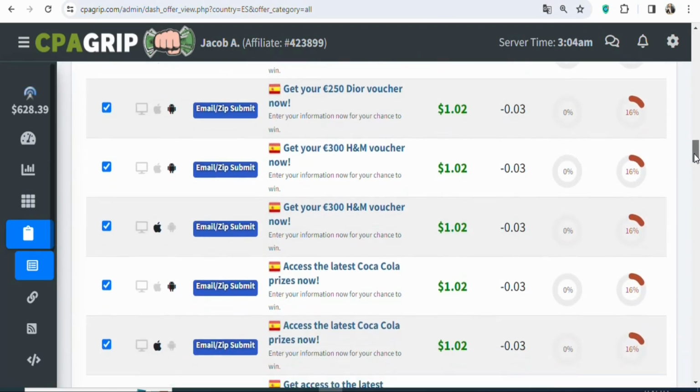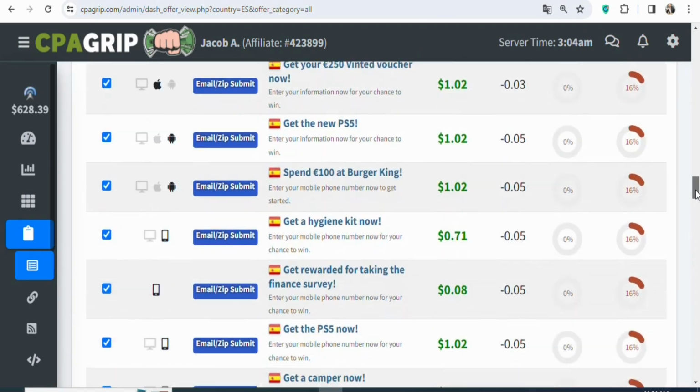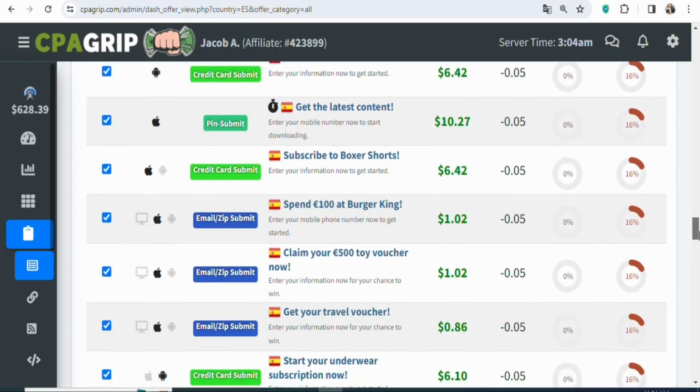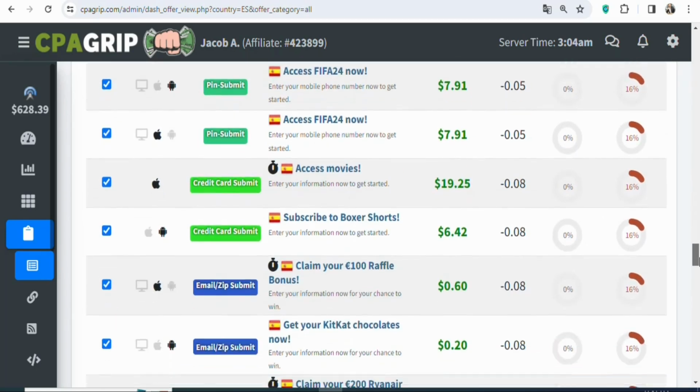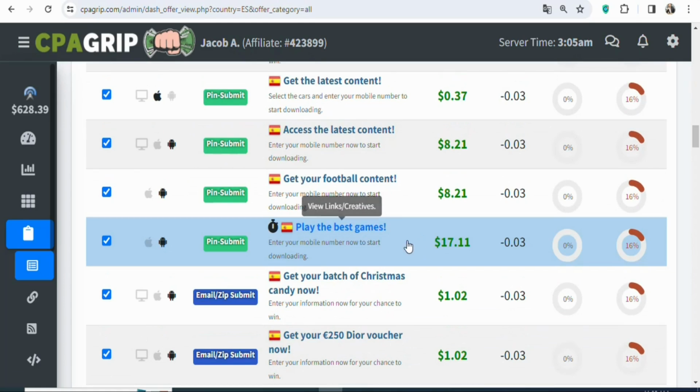You can scroll down and select any offer that you want. You can see a whole lot of different offers. As I scroll, you can see many offers that you can promote. In this case, I'm going to be promoting this offer because the payout is very high, and the best part is that the requirement is very easy. So it is easy for our potential visitors to get access to the offer so that we can get paid.